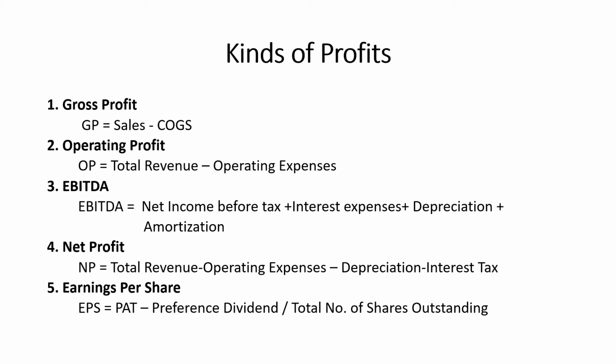And the second one is operating profit. Operating profit is also called trading profit or EBIT, that is earnings before interest and taxes. Operating profit is the profit earned from its business operations, including depreciation and amortization, and it does not include any interest or taxes.